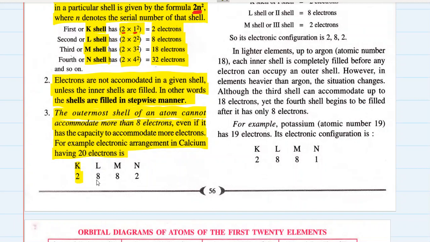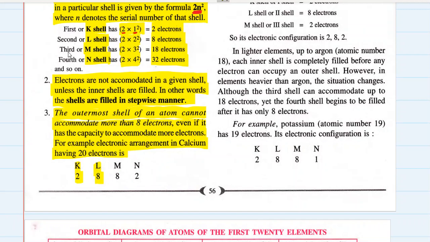What about the second shell? The second shell has a maximum of 8 electrons, so in the second shell go 8 electrons. We have already filled the first and second shells, in which we have filled 2 plus 8, that is 10 electrons. Okay, how many electrons are remaining? There are 20 electrons in a calcium atom, so 10 more electrons are remaining.